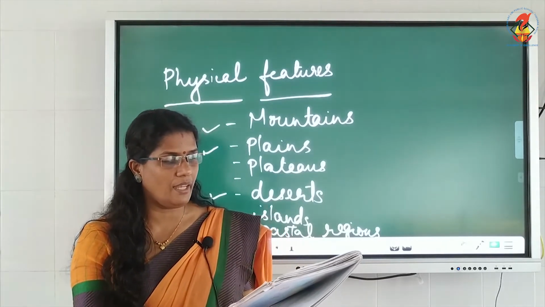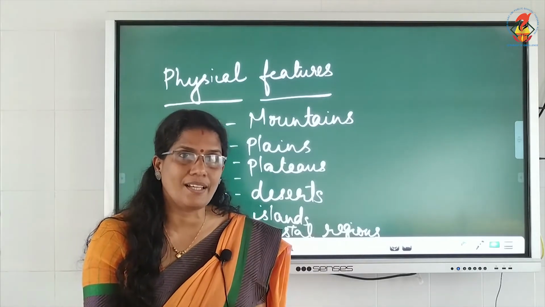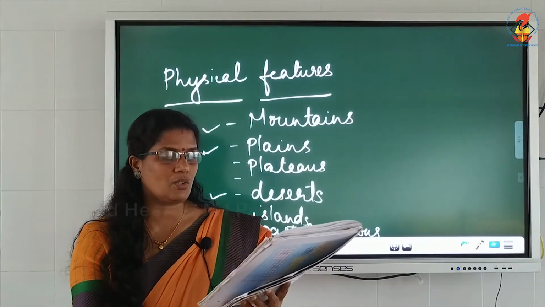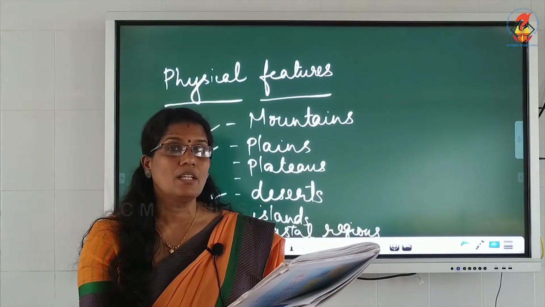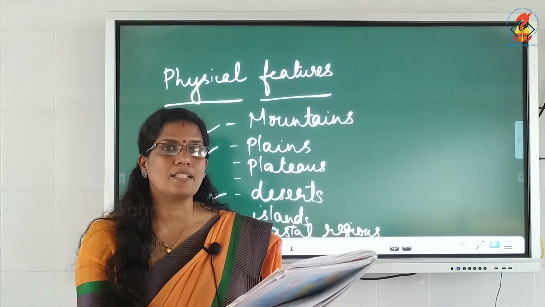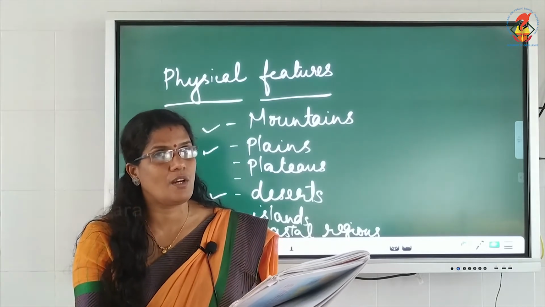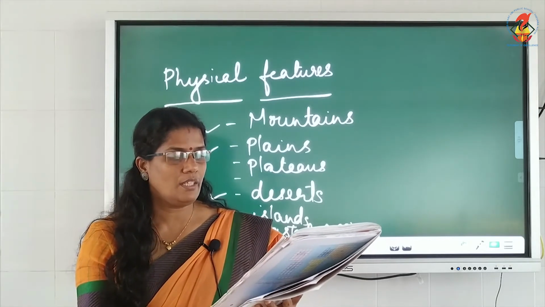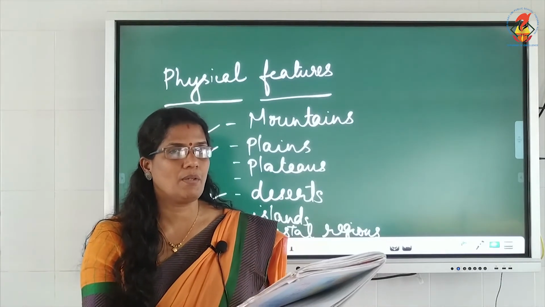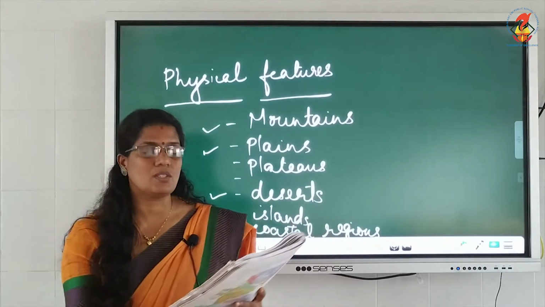The relief is highly uneven. This is the region with numerous hill ranges. Aravalli Hills, one of the oldest ranges in the world, is located in the northwest side of this region. The Vindhyas and Satpuras are the important ranges. Ranges means series of mountains. Then the rivers Narmada and Tapi flow through these ranges. I will show you Narmada and Tapi in the map.